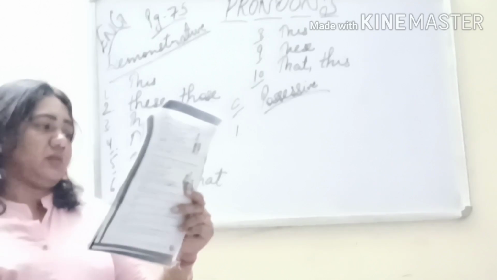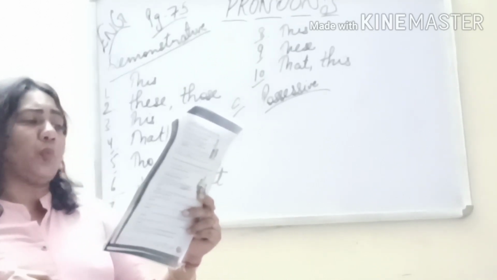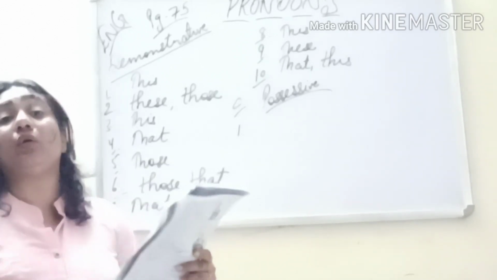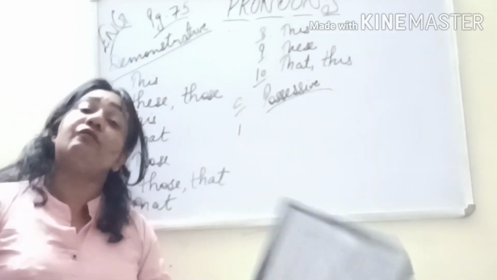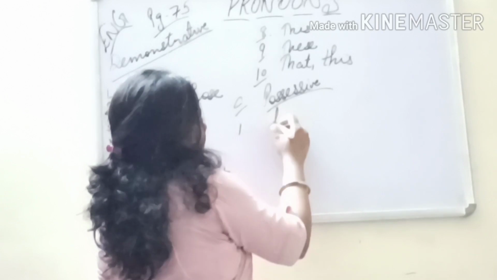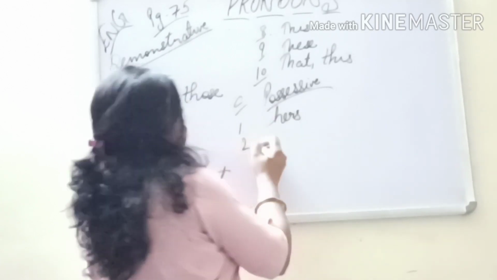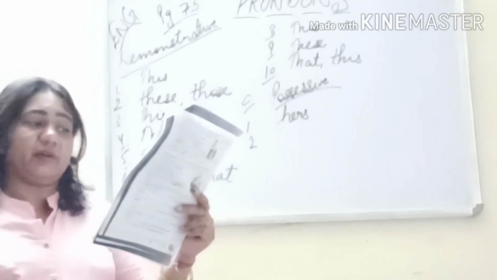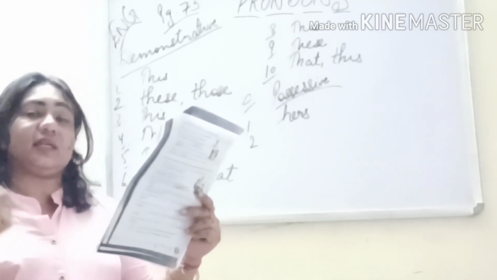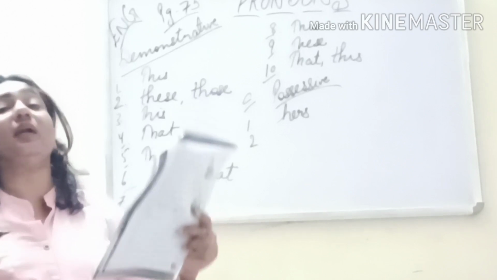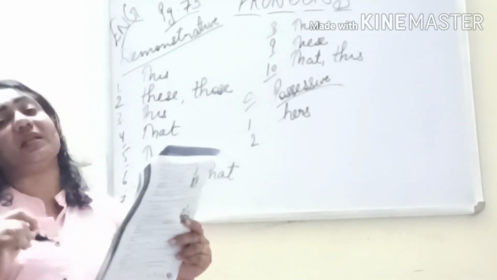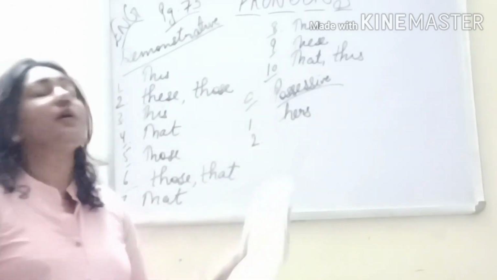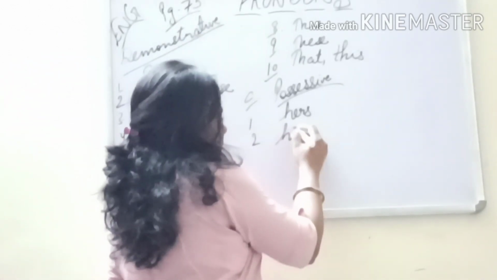So number one, Mona has completed her homework but Ritu plans to do dash later. Now we are talking of Ritu, and what will she say for herself? Hers. Okay. Speaking about his cousin Harish, my neighbor said my computer is cheap but dash is expensive. So now we are talking of Harish's computer. So what we will say? His. Possessive.